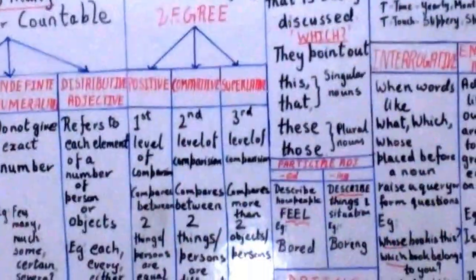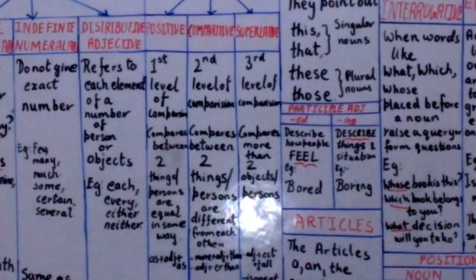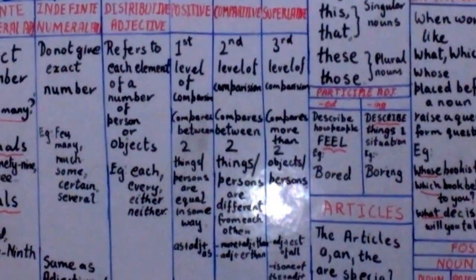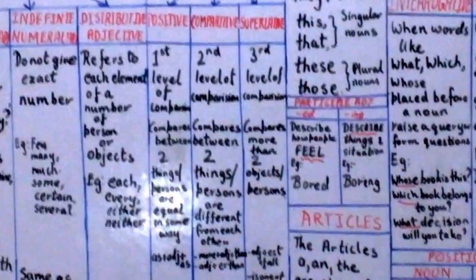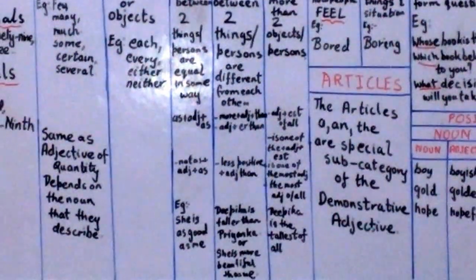The positive degree of an adjective is an adjective in its simple form. It is used when no comparison is made. It is used for two things or people that are similar. We use as dash as with a positive degree. For example, we say he is as brave as a lion.